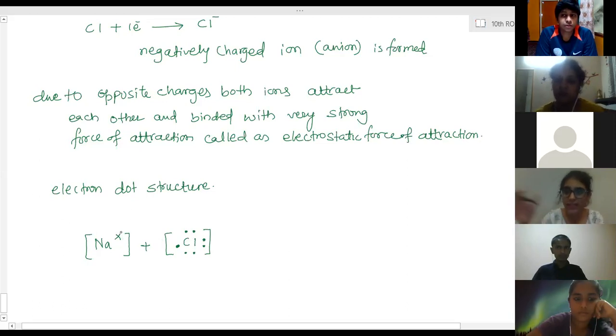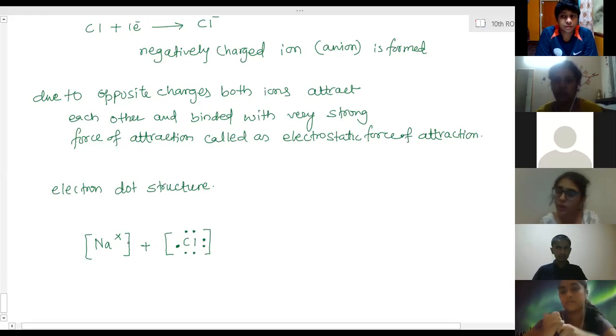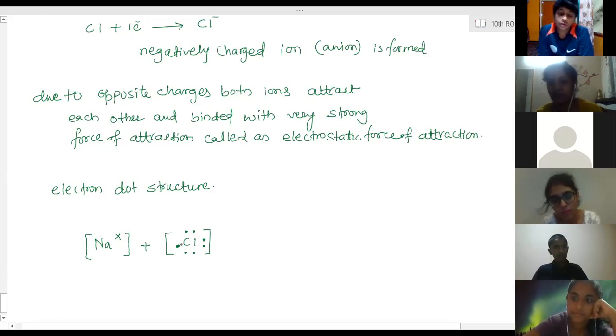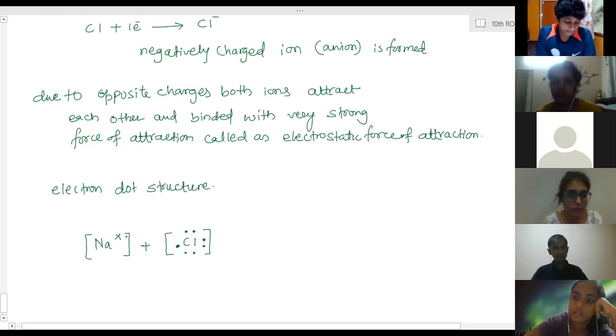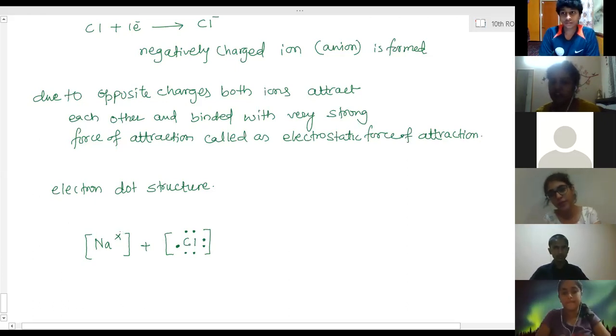The cross and dot actually mean the same, electrons only. The cross is from one atom, and the dot from the second atom. Even if we interchange them, that's fine, it doesn't matter.